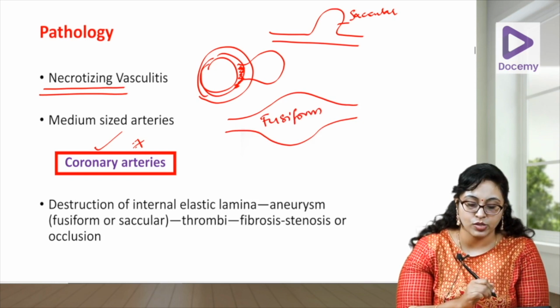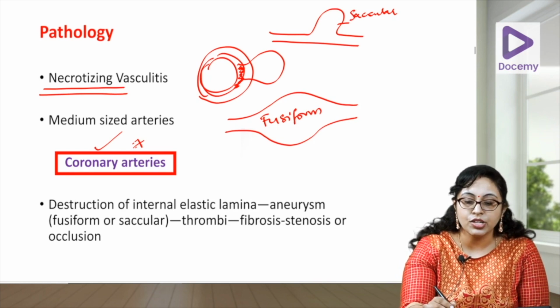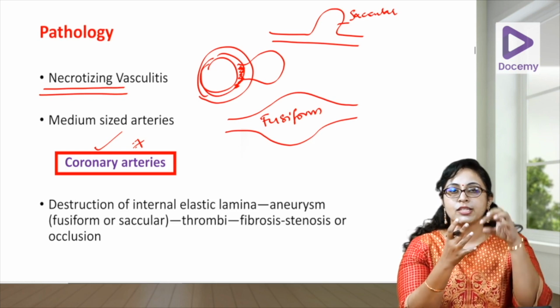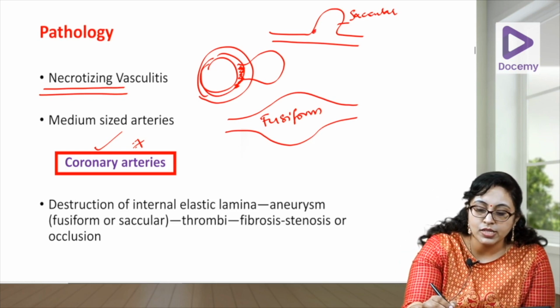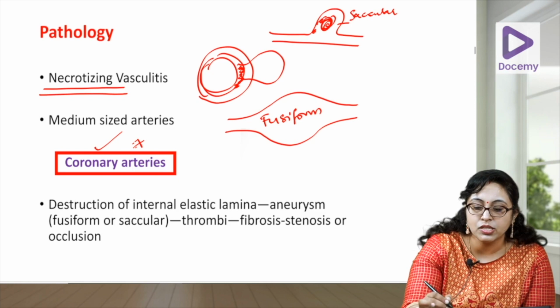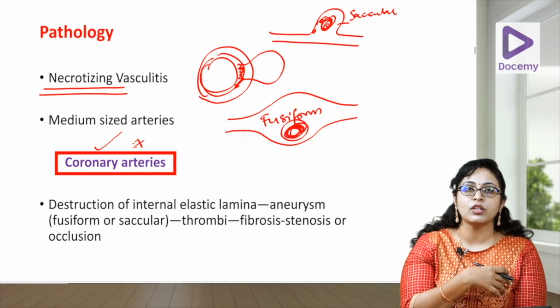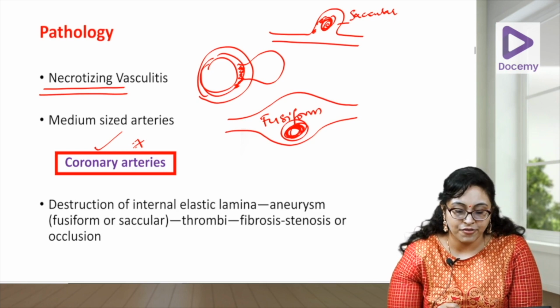The fusiform aneurysm. And when there is a destruction of the vessel wall, you know, your platelet, von Willebrand factor, they form complexes and a thrombus is formed here. When a thrombus is formed, there is obstruction of flow of blood, which can lead to, if it's a coronary, it can lead to myocardial infarction.